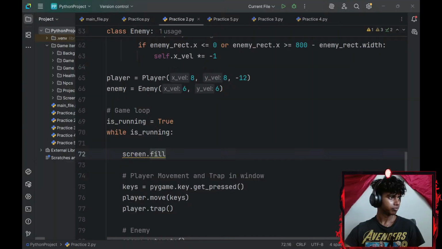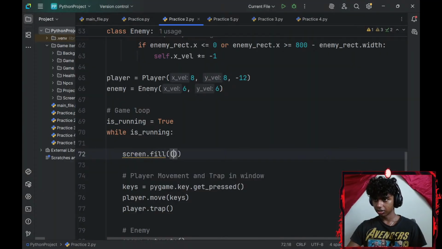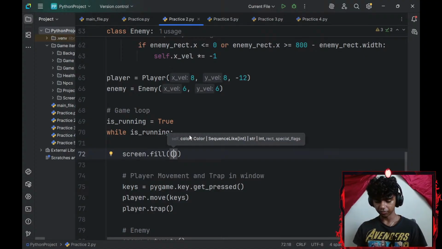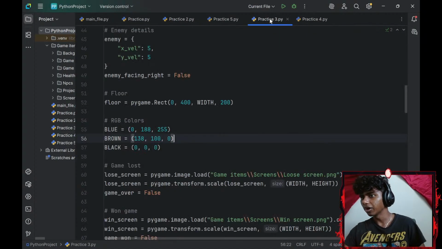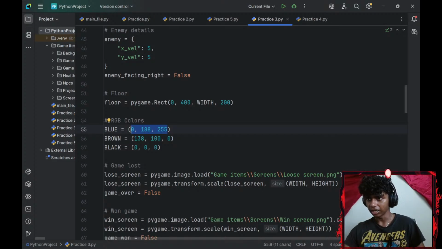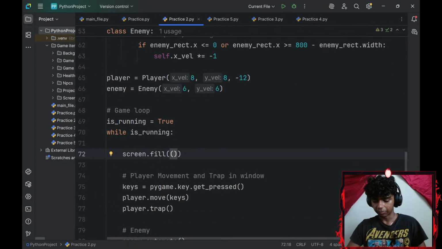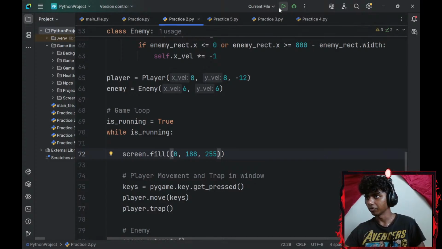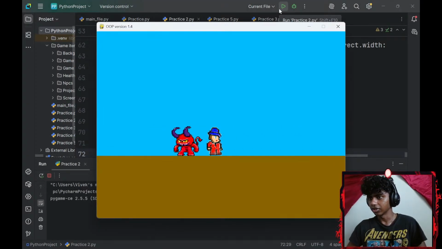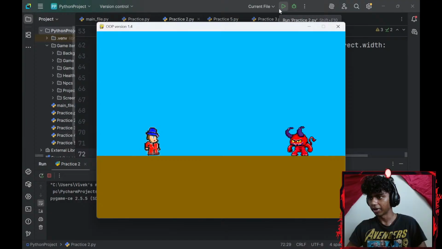Okay, pretty sure there was a delay. Alright, so the color is gonna be, let's see, what is my RGB for my blue? It's 0, 188, and 255. Alright, so let me paste that here. This is the RGB for my blue. Now if I run the command, there we go. My player moves.